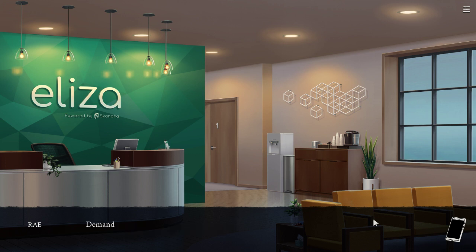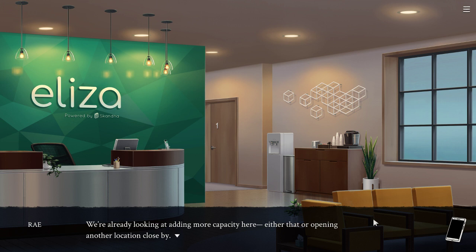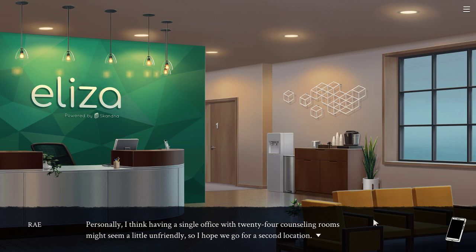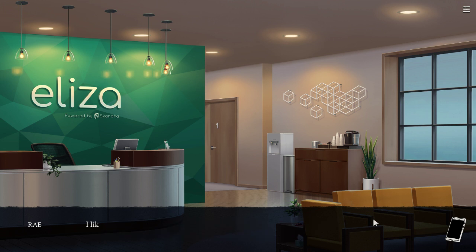The growth trend isn't stopping either. Demand for Eliza keeps exceeding our expectations, especially here in Seattle for whatever reason. We're already looking at adding more capacity here, either that or opening another location close by. Personally, I think having a single office with 24 counseling rooms might seem a little unfriendly, so I hope we go for a second location.